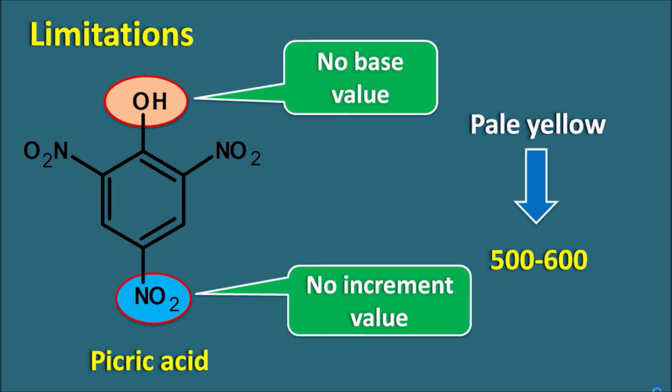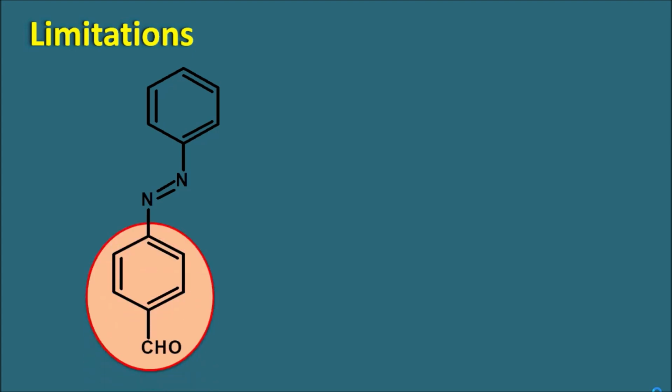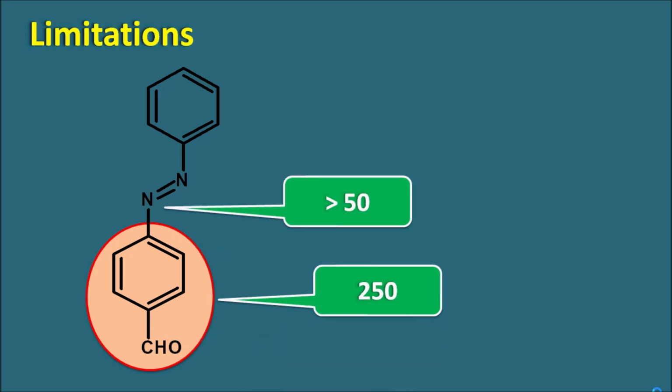And the rules were given with only few of the functional groups. Based on that we can calculate the lambda max for few of the aromatic compounds. But we can see a structure like this. Already we have seen this structure. Here you can see a benzaldehyde group is there, so it is going to absorb minimum at the 250 nanometer. And again it is having a nitrogen of the amine group, so minimum it will have an increment of 50 nanometer. So minimum this compound will have an absorption of 250 plus 50, that is greater than 300.